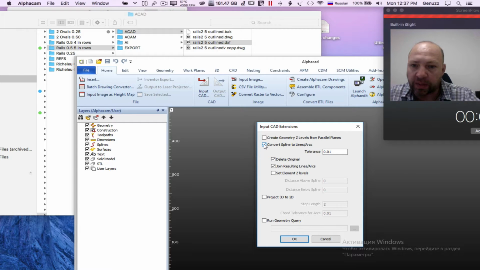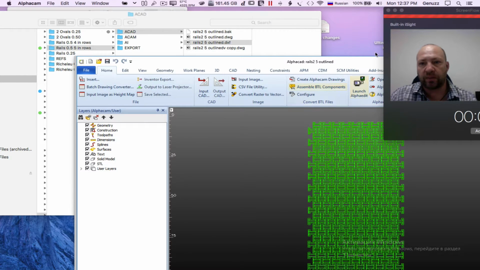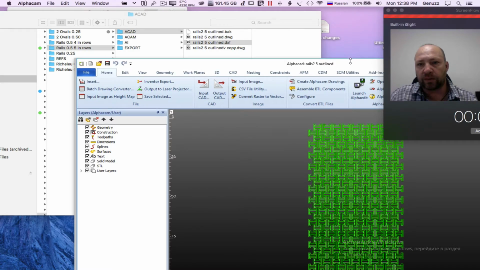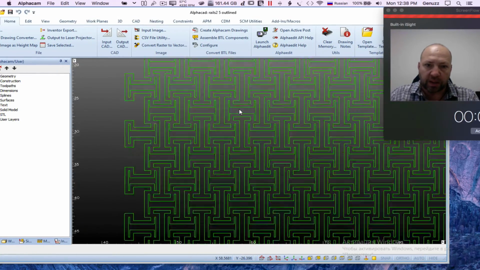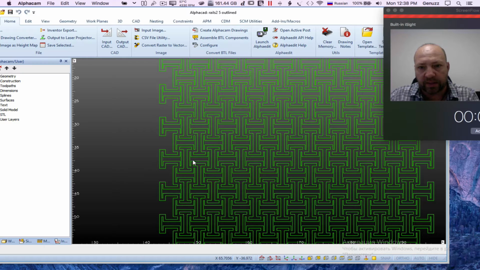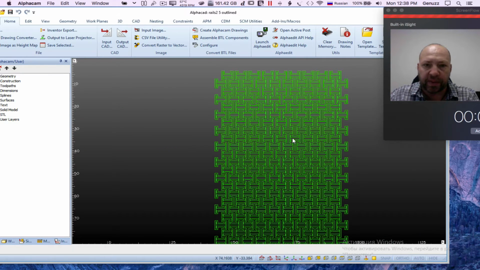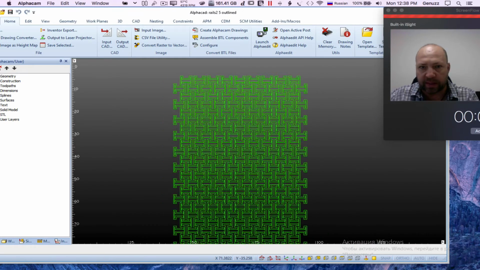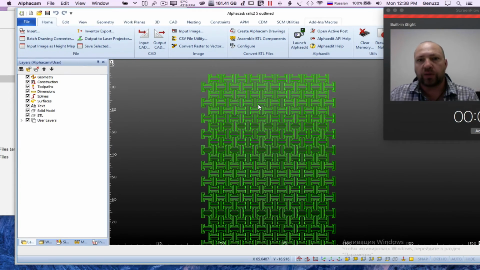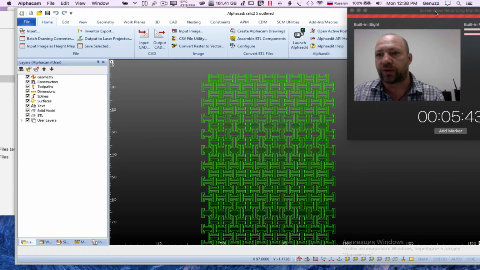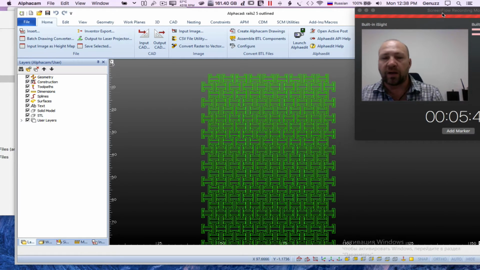Here we need to make sure that convert spline to lines is pressed, and probably join result in lines and arcs is also a must. Okay, and after that we can see how it appears in geometry inside the AlphaCAM. This geometry is good for processing with the machining tools, so I encourage you to check part number 3 for the machining parts.